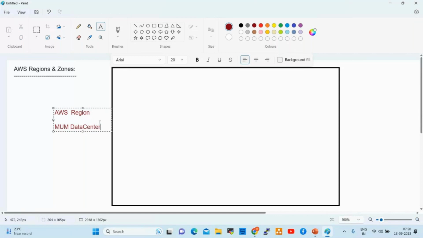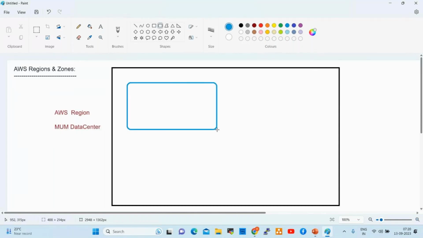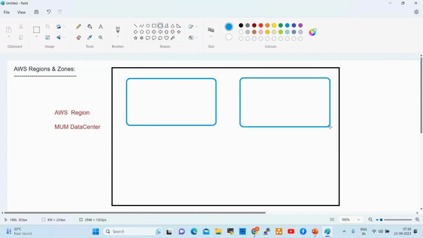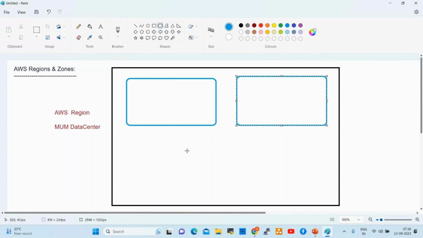Under this Mumbai region, we'll be having availability zones. The region is a server room, a data center, and under this again we'll have zones. These are the availability zones.